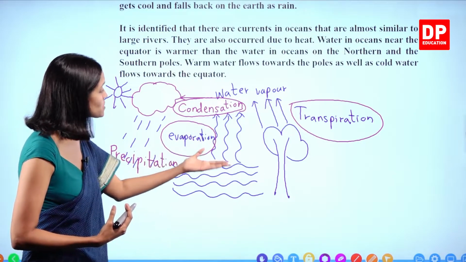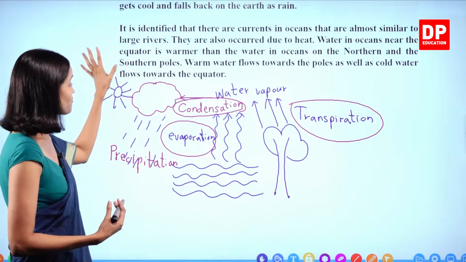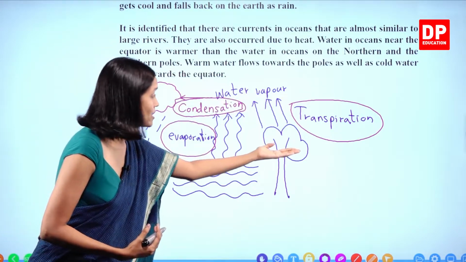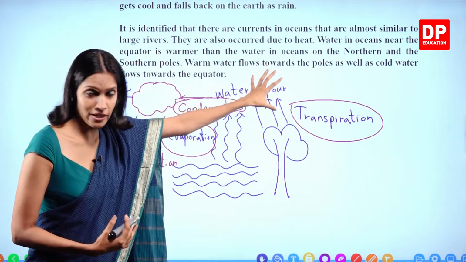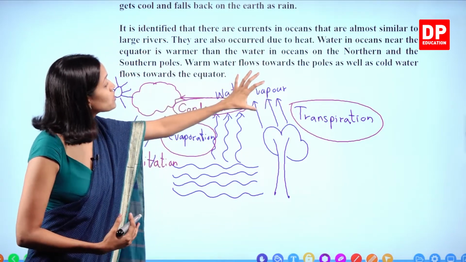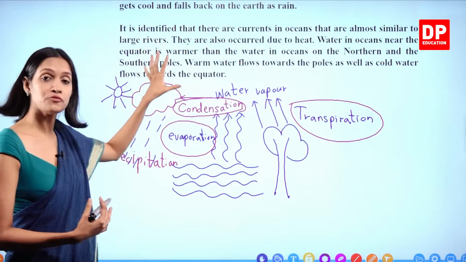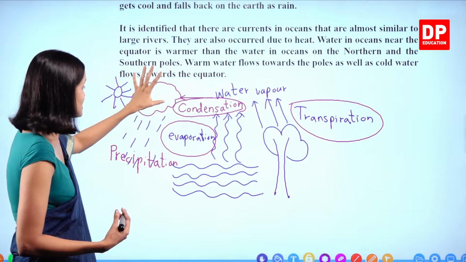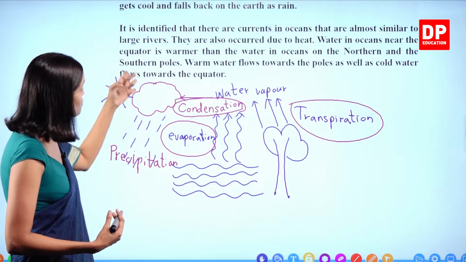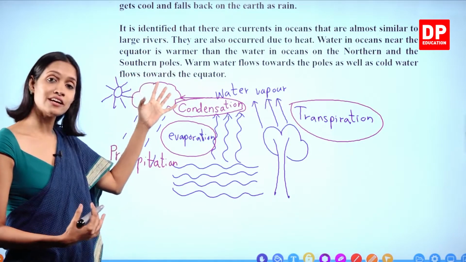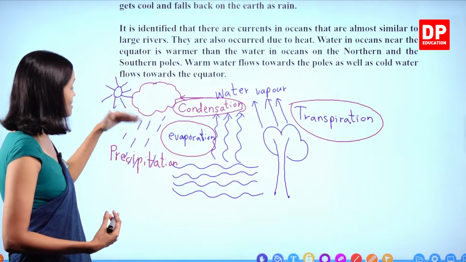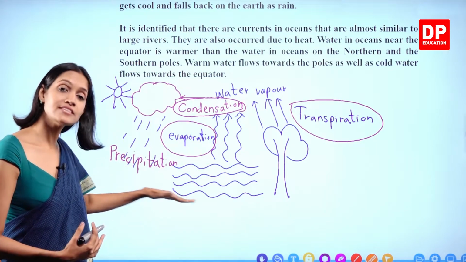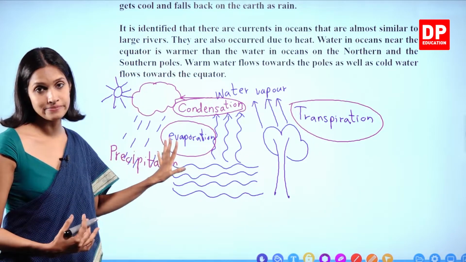This collected water again during the daytime, because of the sun's heat, gets evaporated, and due to transpiration, water vapors go back to the atmosphere. When the water vapor cools down, clouds are formed. Inside the clouds, droplets of water are present. This is known as condensation. When a maximum amount of water droplets is collected inside the cloud, it comes down as rain, which is known as precipitation. And this happens as a cycle. This is known as water cycle.